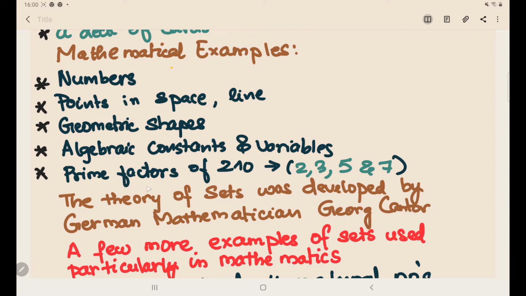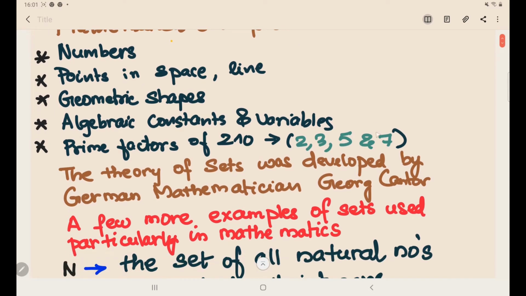Again, one of the best examples is the prime factors of 210. So just take the factors of 210. They are 2, 3, 5, 7. Then you can also have 10, 15, 35. They are also factors of 210, right? But 2, 3, 5 and 7 are different from the other factors of 210. What are they? They are only the prime factors. And this is one of the main characteristic properties of a set. So for a set, the elements all have the same characteristic property which is not possessed by any element outside the set. So this is the best example for a set.